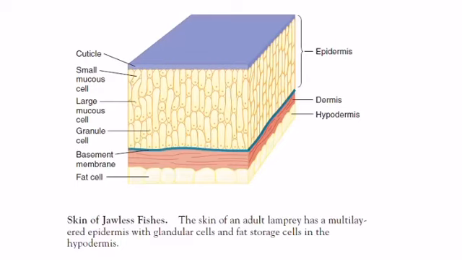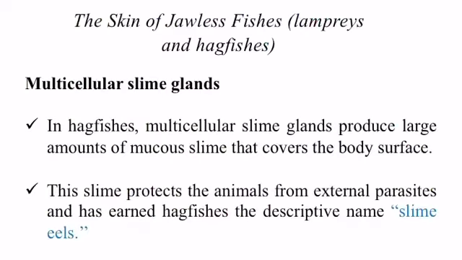This diagram indicates the skin of an adult lamprey, and here you can see the hypodermis, which contains fat cells. On the hypodermis, the dermis layer is present, and above it a basement membrane, and on this basement membrane a multi-layered epidermis is present. This epidermis contains small mucus cells and large mucus cells which may secrete a protective cuticle for the fish, or they may produce other secretions.